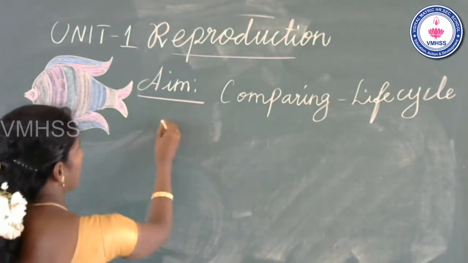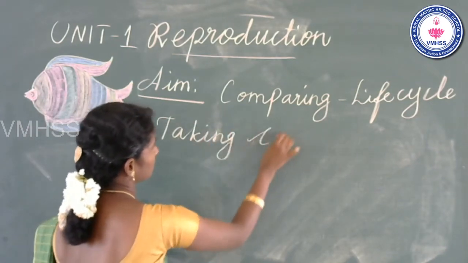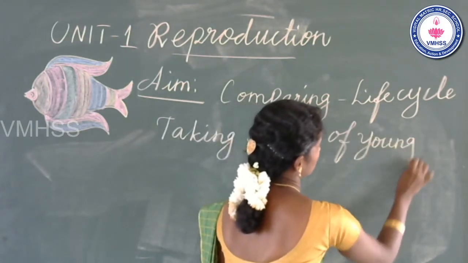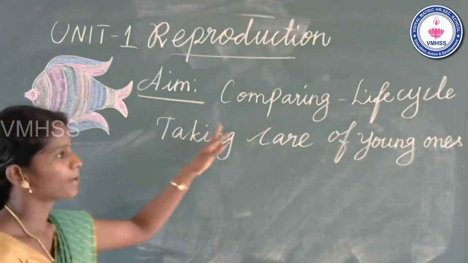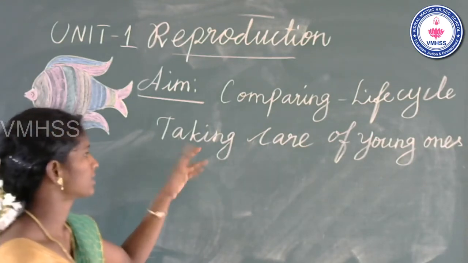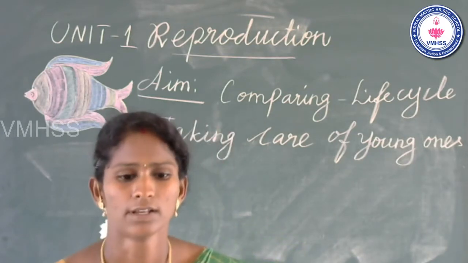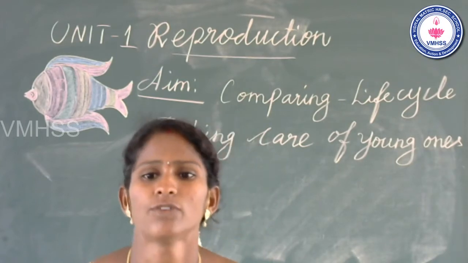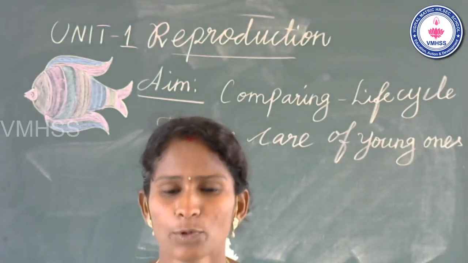Okay. What is the second aim? Taking care of young ones. Students, these are your learning objectives today. Comparing different types of life cycles in organisms. Okay. Second aim, taking care of young ones. See the slide. Describe ways in which animals take care of their babies in their habitat and improve the chances